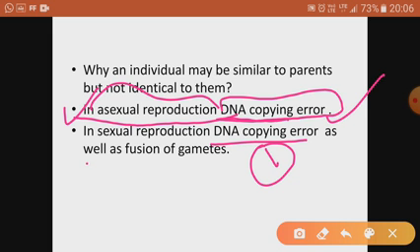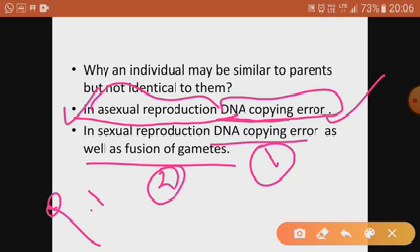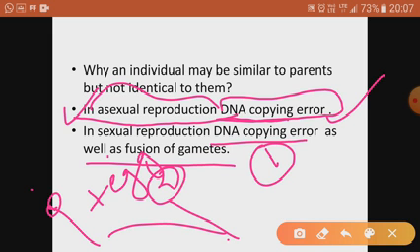Second is during the fusion of the gametes, because we are the products of our parents. The sperm combines with the egg, both having their nucleus, the genetic material, and we are the combination of both of them. That's why we are similar but not identical. This is the major reason in case of sexual reproduction. And in case of asexual reproduction, there can be DNA copying error. DNA copying error is common in both kinds of reproduction, be it sexual or asexual reproduction.